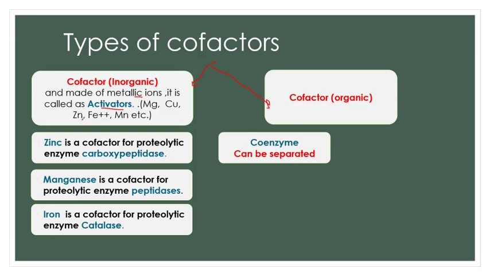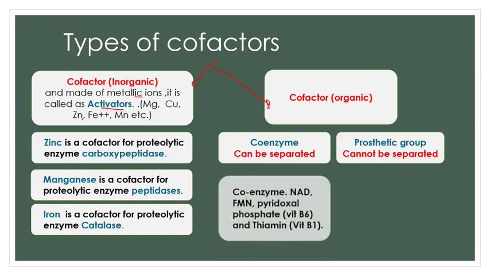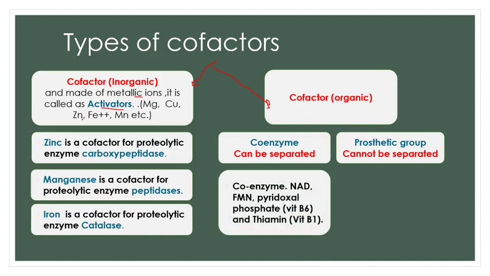The first type of organic cofactor is the coenzyme. It can be separated from the apoenzyme whenever not needed. The second type of organic cofactor is the prosthetic group. A prosthetic group cannot be separated from the apoenzyme. Examples of coenzymes are NAD, nicotinamide adenine dinucleotide, FMN, flavin mononucleotide, pyridoxal phosphate, also called vitamin B6, and thiamine, vitamin B1.